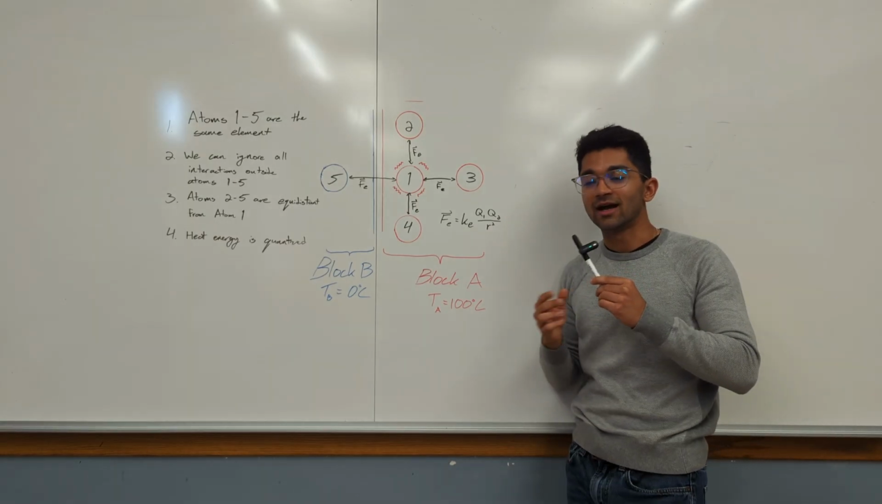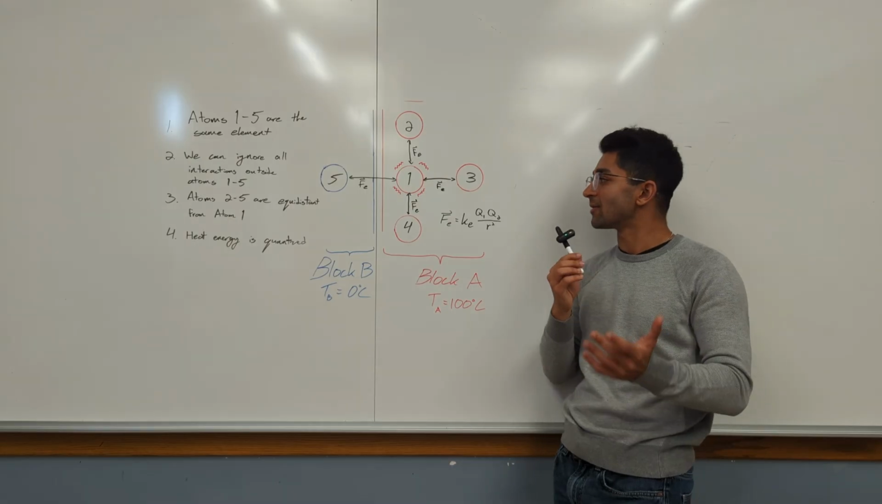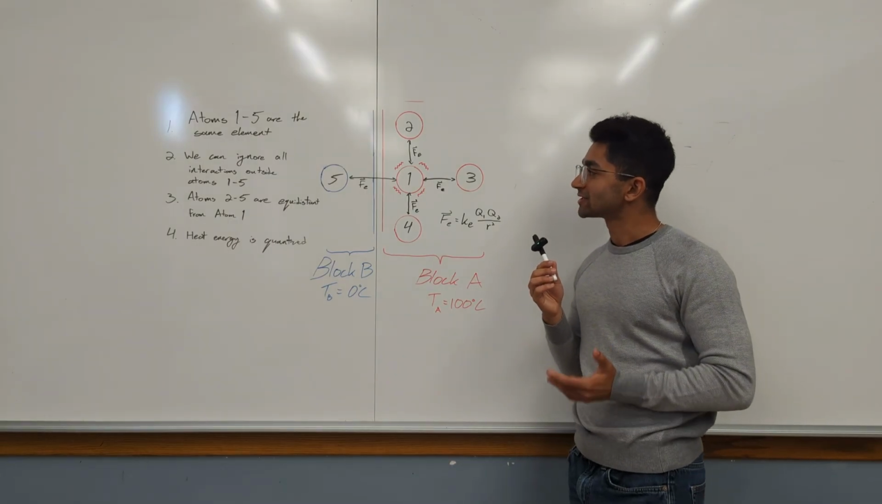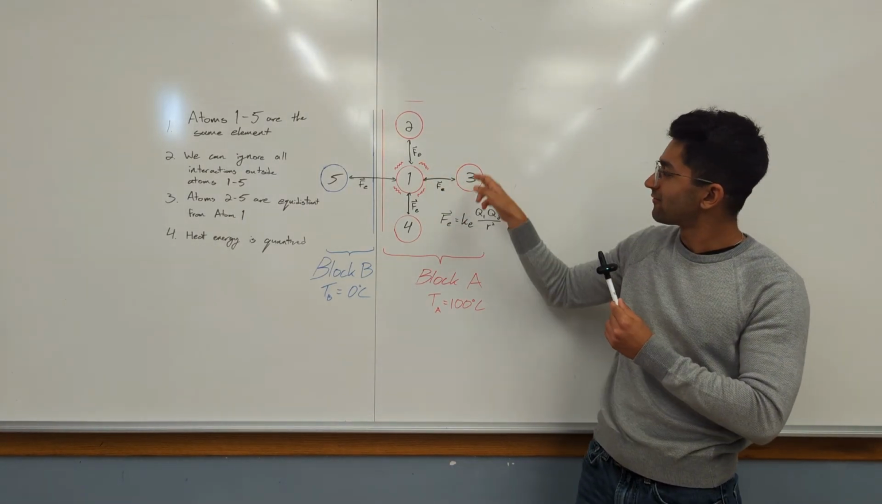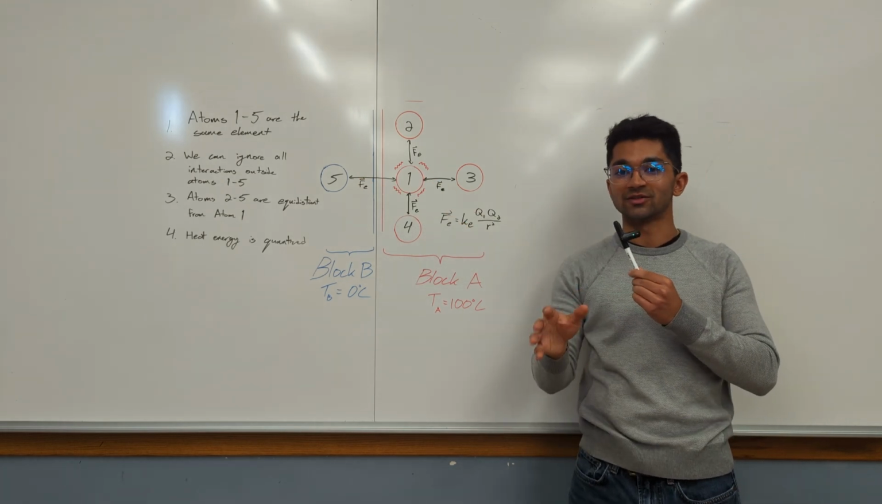So how does atom 1 decide who to give it to? It just doesn't know, right? So it just picks at random. It says eeny, meeny, miny, mo. What does that mean? That means that all 4 of these surrounding atoms have an equal chance of getting that heat energy. They've all got a 25% chance.